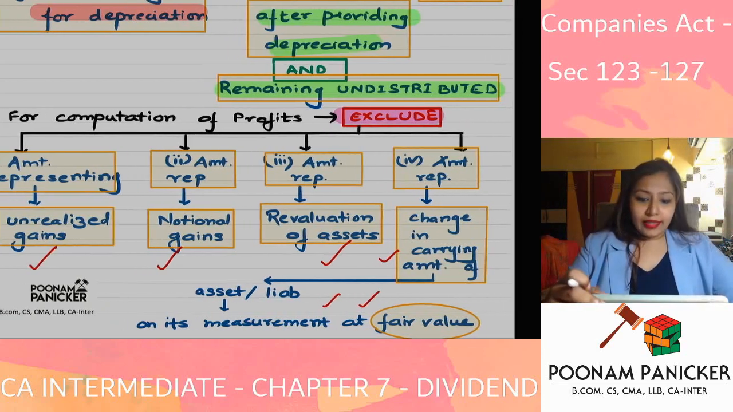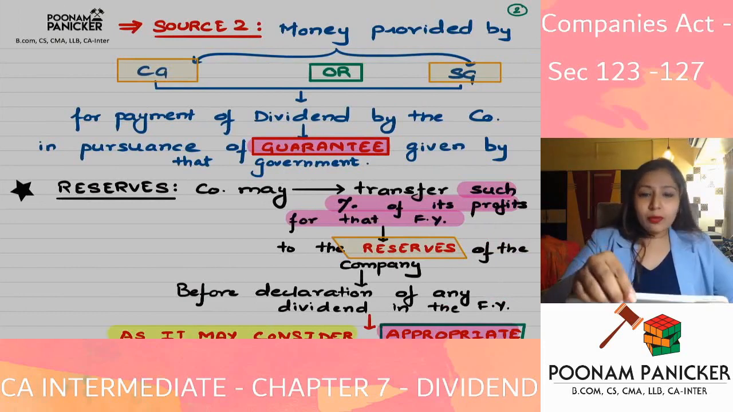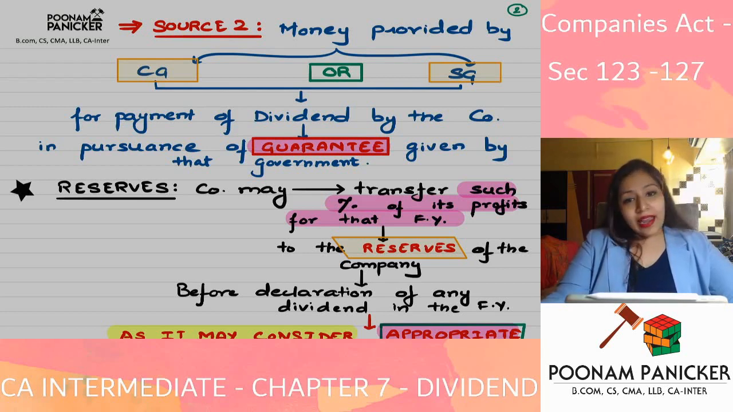So this is the first source which we have spoken about: profits of the company for that year, and profits of the company for any previous years which remain undistributed after providing for depreciation. For both of these sources, make sure that you do not include any notional gains or any gain made by revaluation of assets. Now let us talk about the second source.